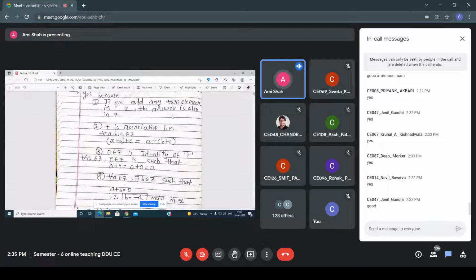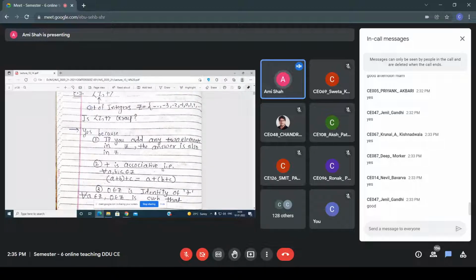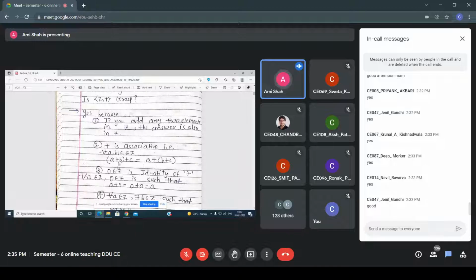So now here, any two elements, let's say 1 and 2, 1 plus 2, what I am getting is 3, so that also belongs to Z, right? So that means you can say that the first property is satisfied. Similarly, plus is associative. So if we are performing (a plus b) plus c, then see, these are both equivalent to a plus (b plus c).